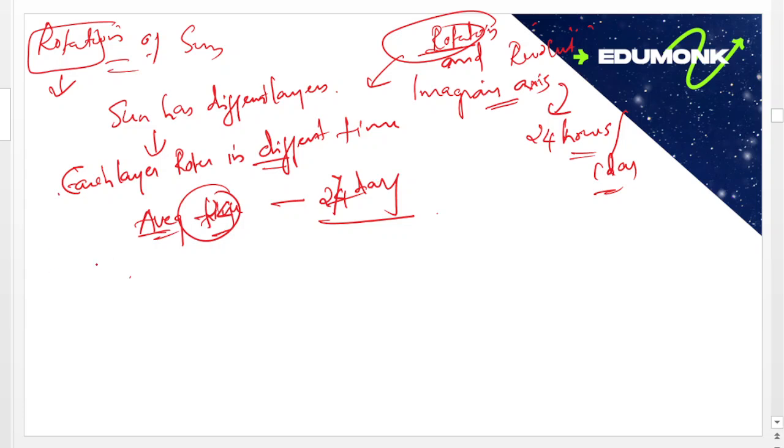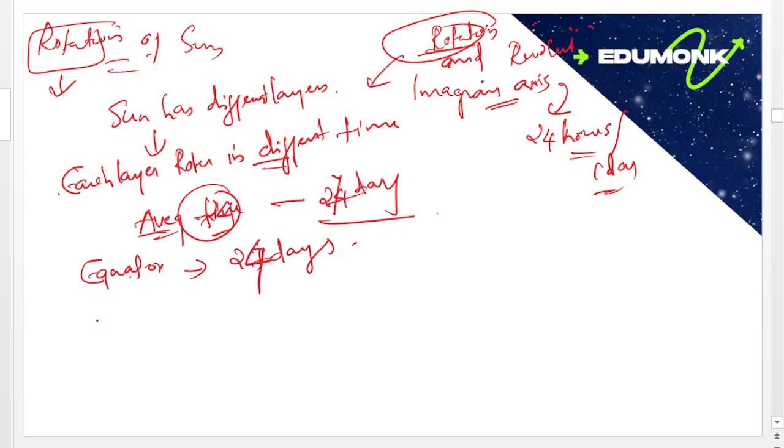Its equator completes one rotation in 24 days.